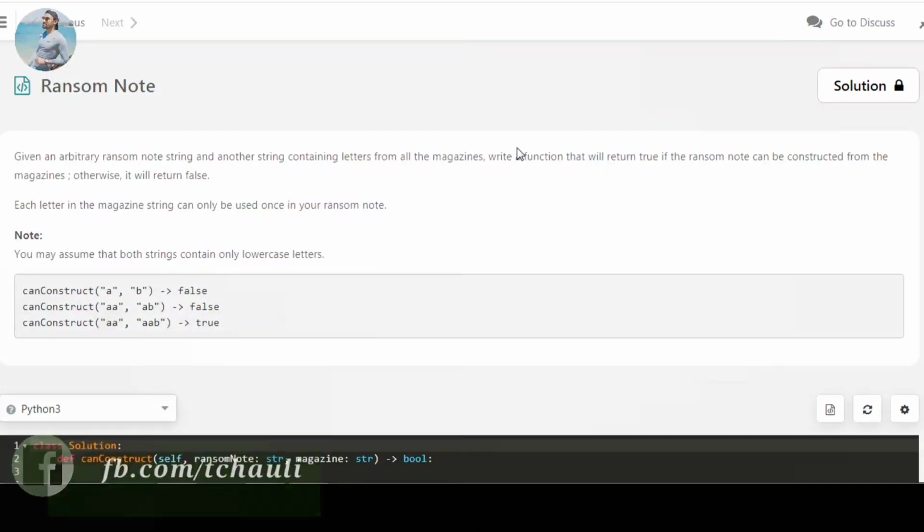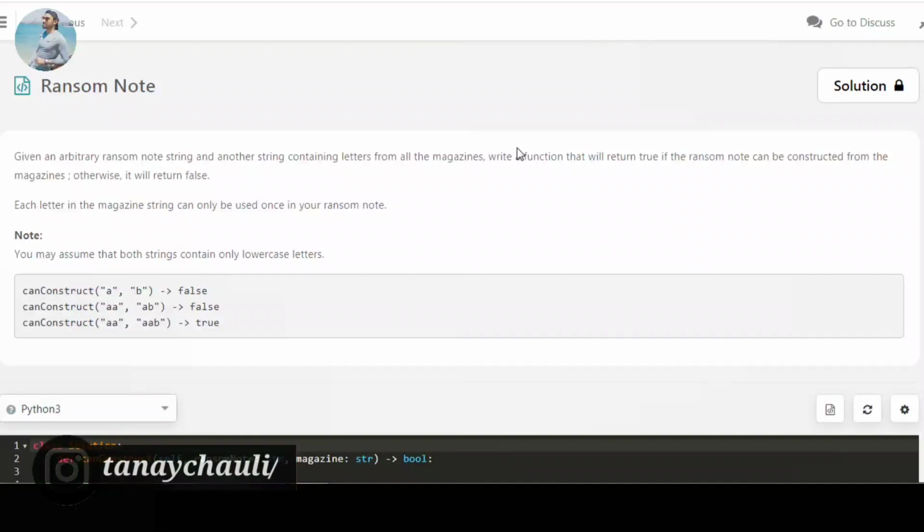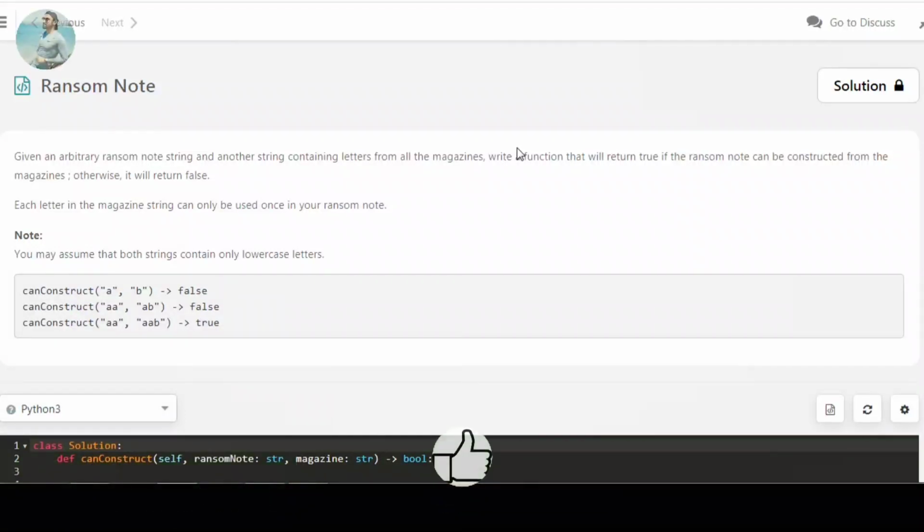Today's question is Ransom Note. Given an arbitrary ransom note string and another string containing letters from all the magazines, write a function that will return true if the ransom note can be constructed from the magazines. Otherwise, it will return false. Each letter in the magazine's string can be used once in your ransom note.